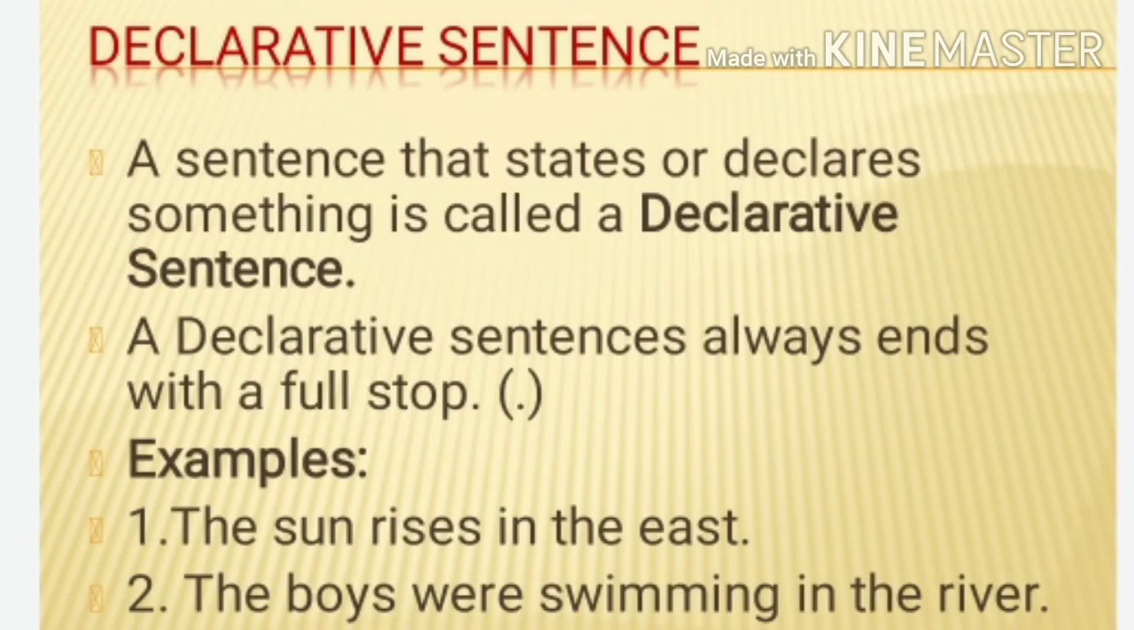A declarative sentence or a statement. A sentence that states or declares something is called a declarative sentence. A normal sentence which declares, which tries to say something about something, is a declarative sentence. Always keep in mind that a declarative sentence ends with a full stop. Now we will see a few examples.